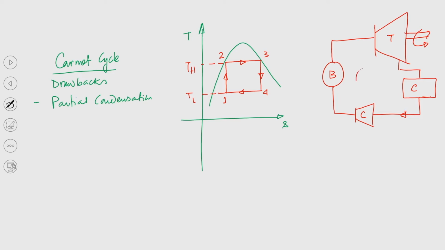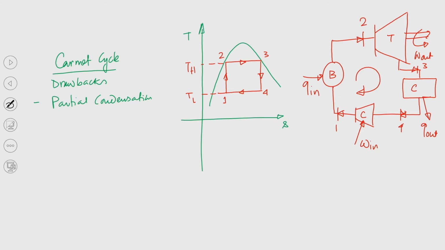These are the processes which constitute this cycle, which we identified in the last class. There is heat addition Q in, this is work input, this is heat rejection Q out, and this is work output W out.